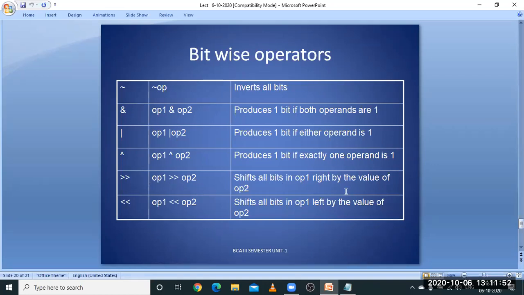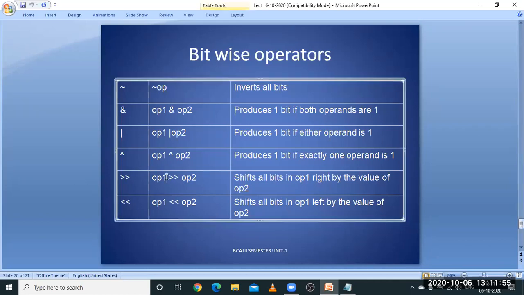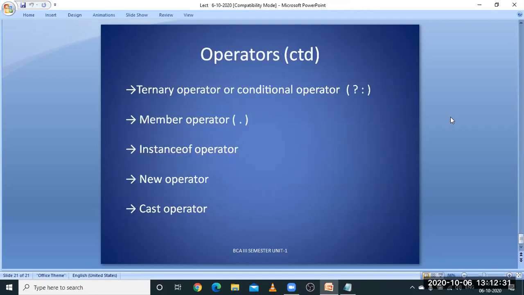Then this is the right shift operator. The first operand is shifted by bits. OP2 is nothing but the second operand, a value that decides how many bits should be shifted to the right. I will be showing examples also, don't worry. Next, this is the left shift operator. Similar to the right shift operator, it shifts left.